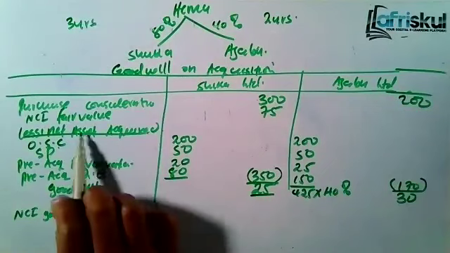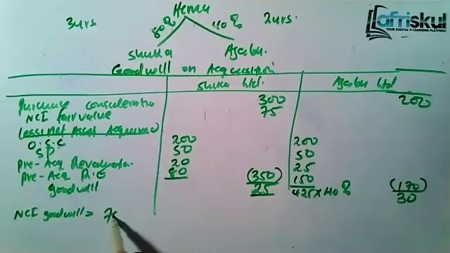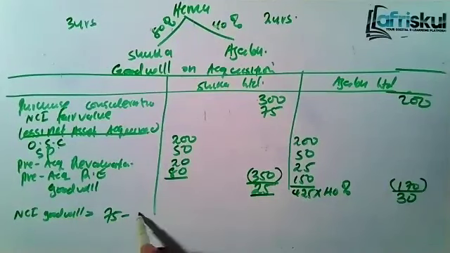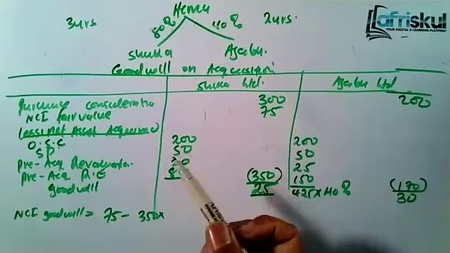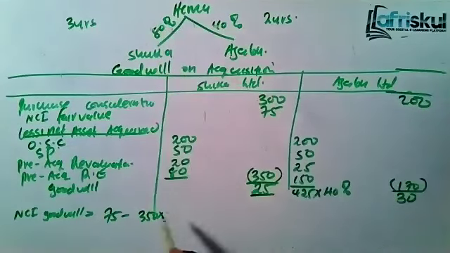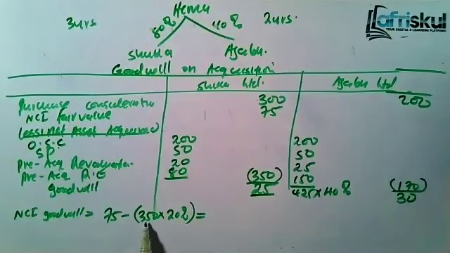You are told the fair value was 75. You take 75, less the net asset. The total was 350, but NCI, you see, we have acquired 80%. That means the non-controlling interest is 20%. So you take 20% of 350, which is 70. Then you take 75 minus 70, you have 5.